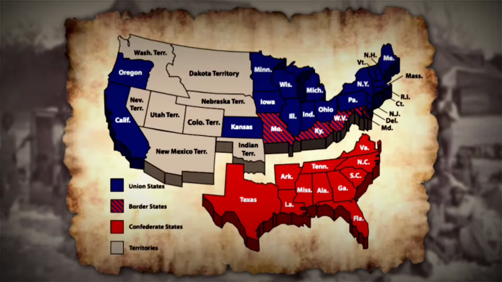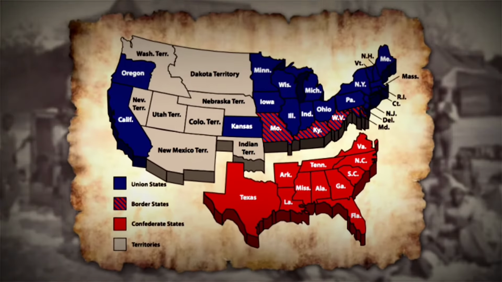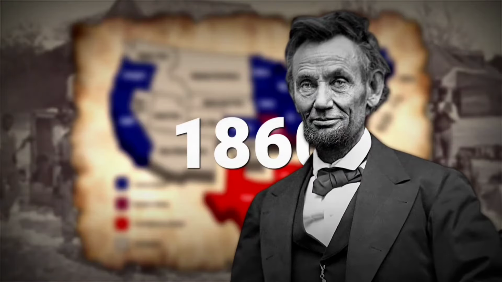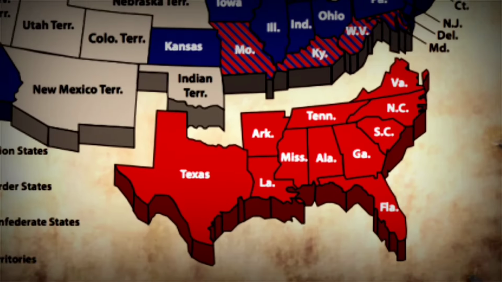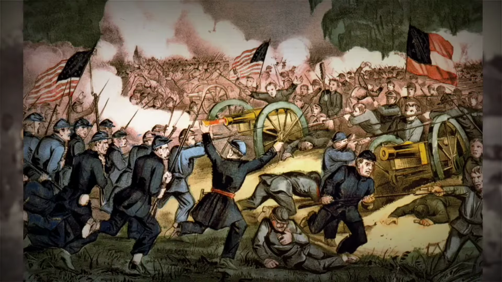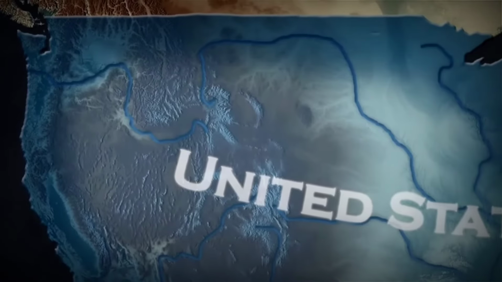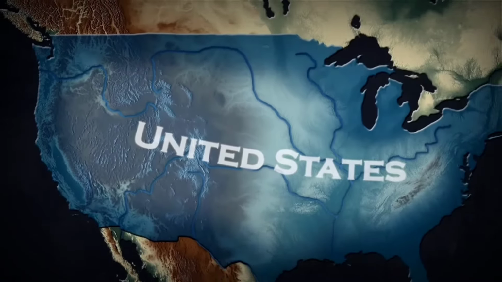But then came a darker chapter, the American Civil War. Slavery had deeply divided the nation. The North opposed it, while the South depended on it for their economy. In 1860, Abraham Lincoln became president, firmly against slavery. Southern states, fearing Lincoln would abolish it, seceded from the Union and formed their own country. The Civil War raged from 1861 to 1865. Eventually, the North won, slavery was abolished, and the United States was reunited.